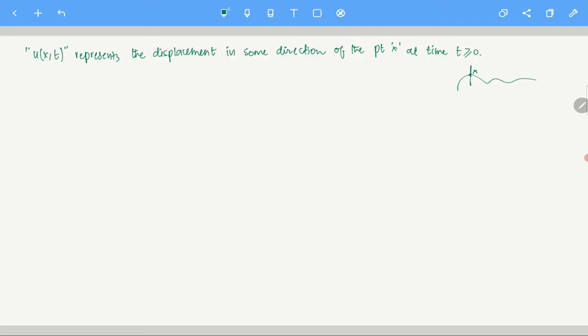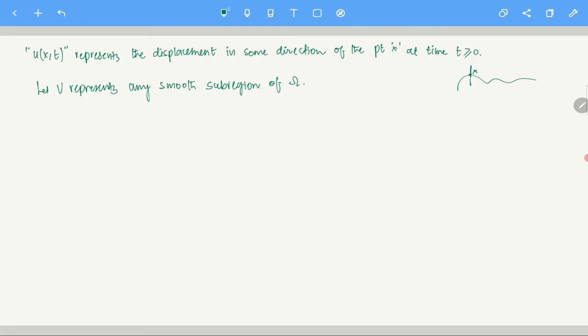Now let's say this wave moves in some particular region, and let v represent any smooth subregion of omega. Clear? Omega is a region, or if you want, you can think of the whole space, and v represents a subregion of omega.